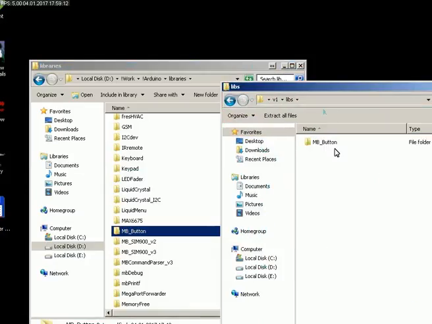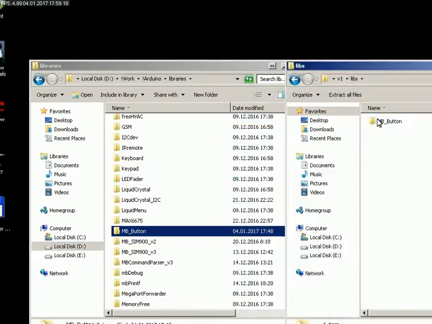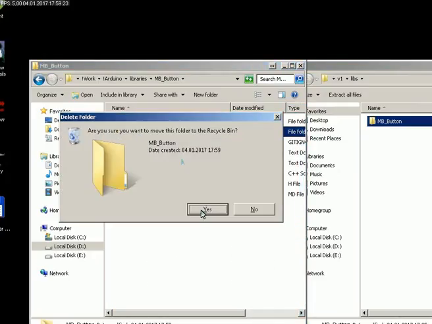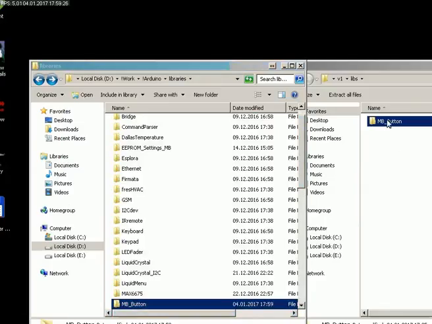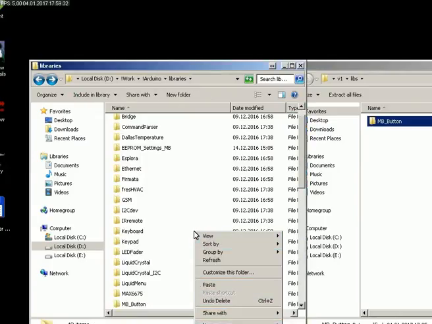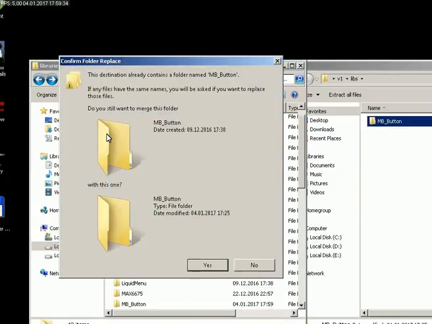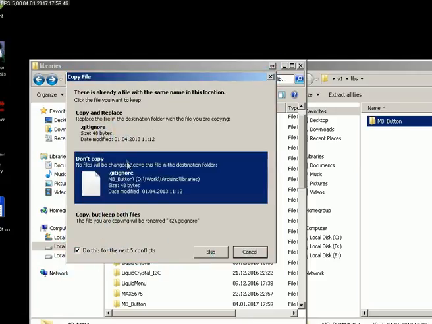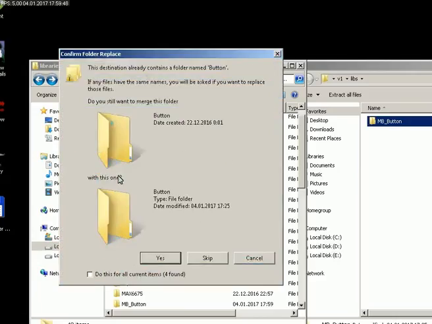Now you go to the libs, sorry, wrong movement. Right click copy and right click paste. You will be asked if you want to replace. Yes, I want to replace for all files and for all folders.